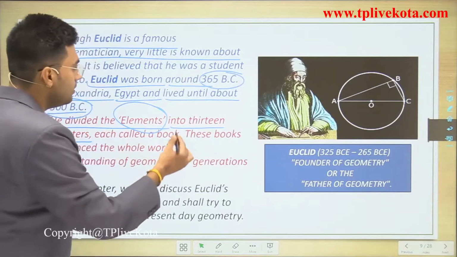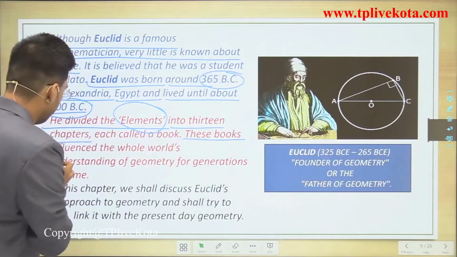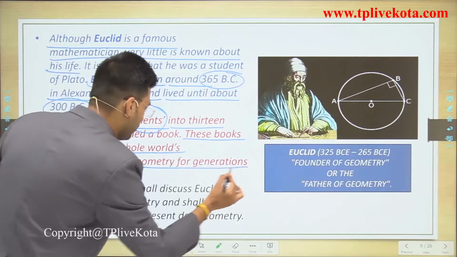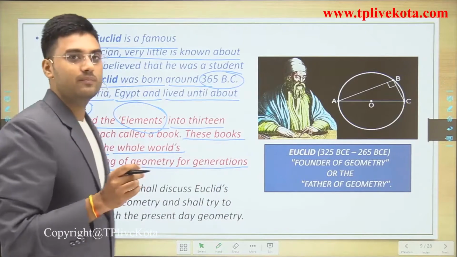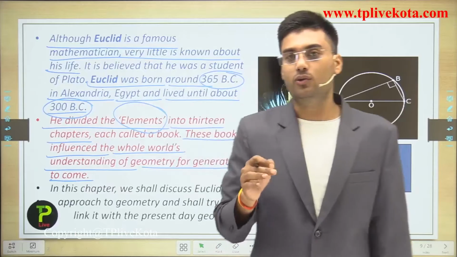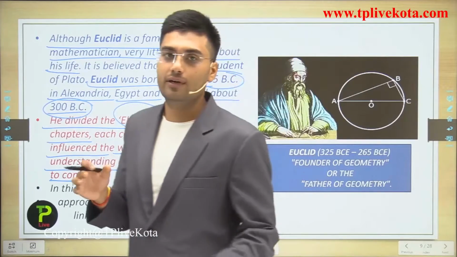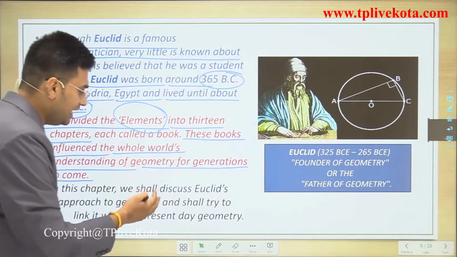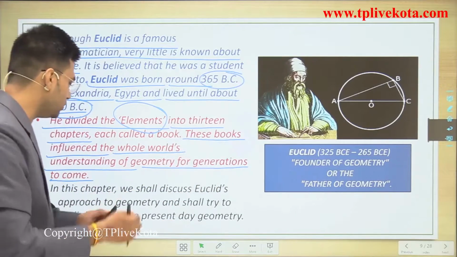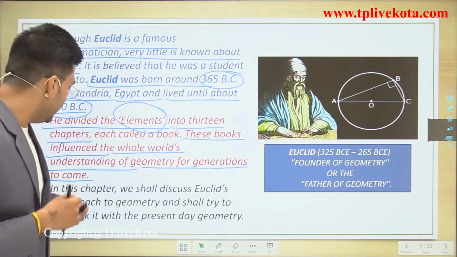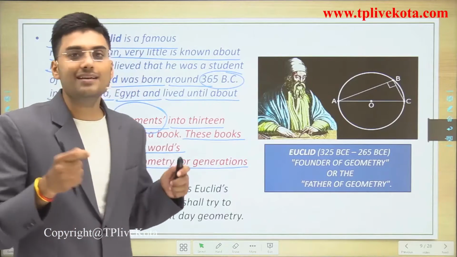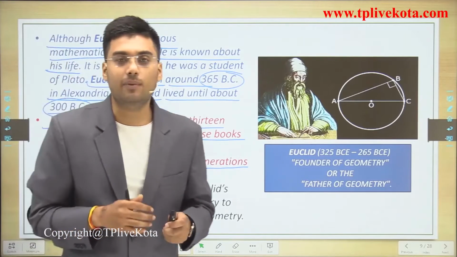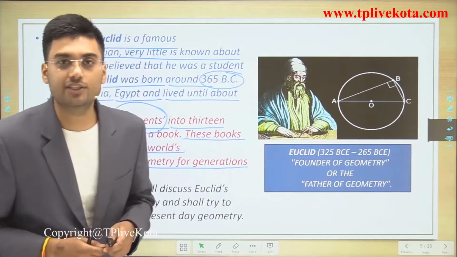These books influenced the whole world's understanding of geometry for generations to come. This is a very important book that introduced geometry to our world. In this chapter we shall discuss Euclid's approach to geometry and try to link it with present day geometry. Clear? So now let's start discussing some of Euclid's definitions.